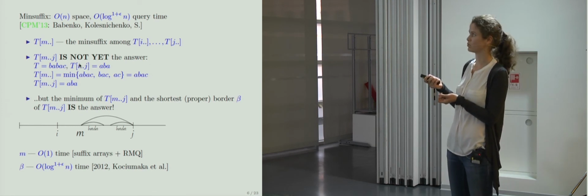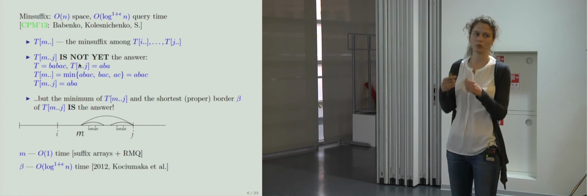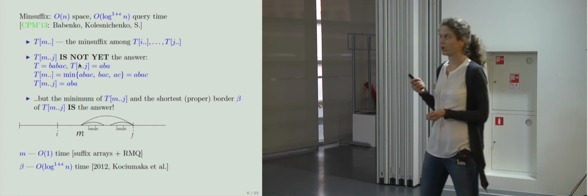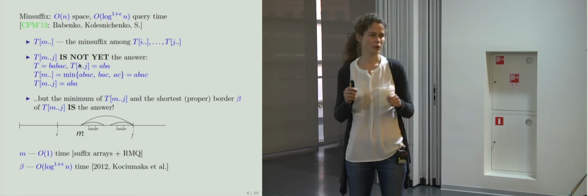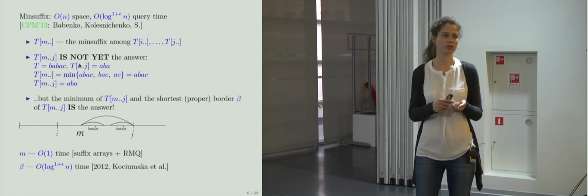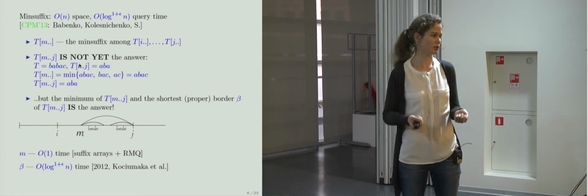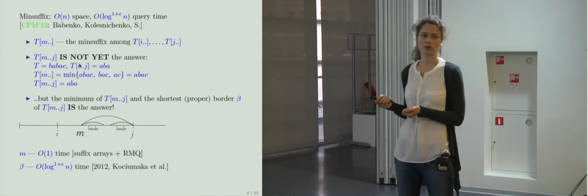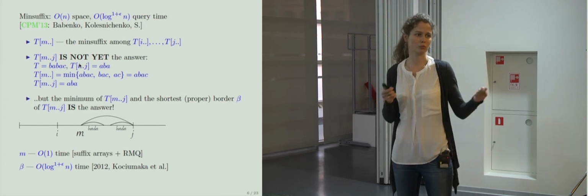Here's t_m..j, we take its border, and the minimum of these two is the answer. So how can we find m? We can find m very easily. We just need suffix arrays and range minimum queries on the LCP table for it in constant time. And for the shortest border, actually, we can use the result by the Polish group.